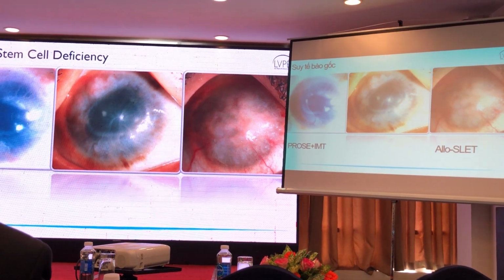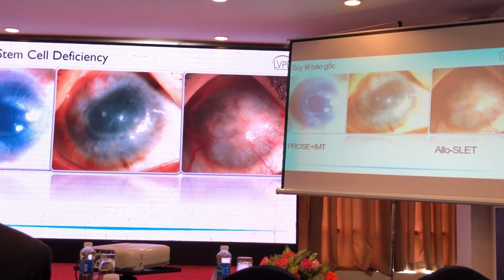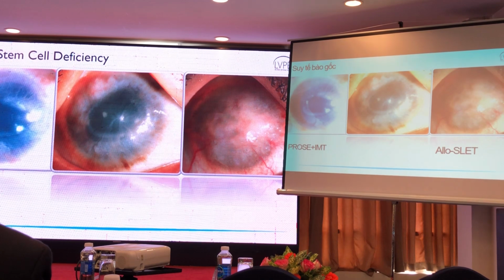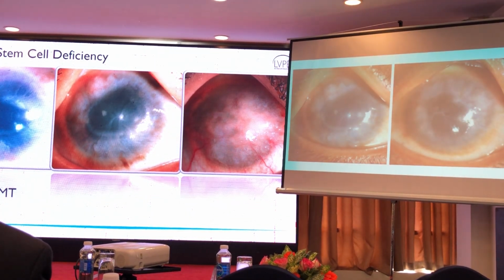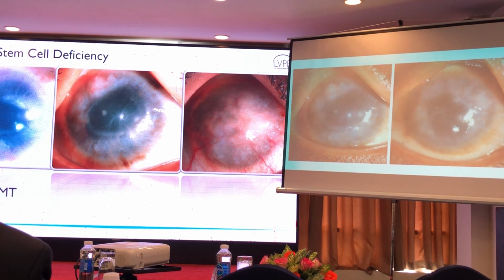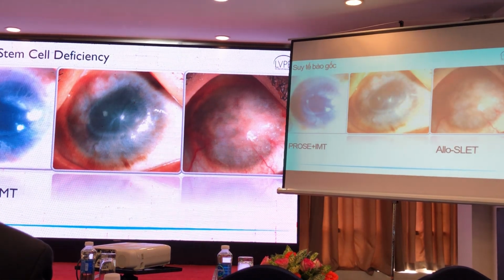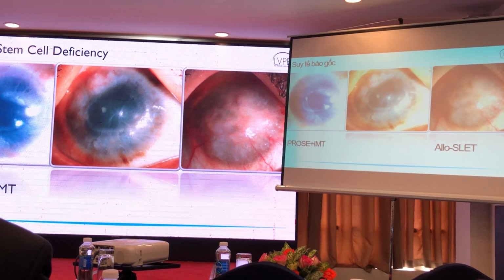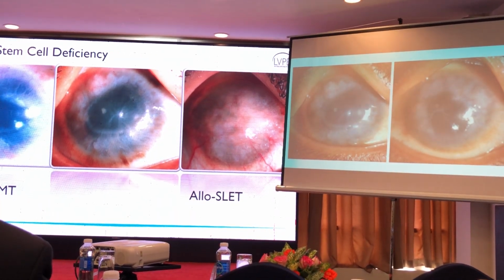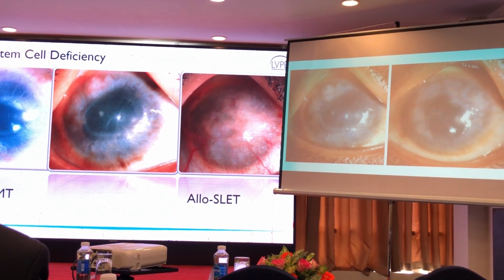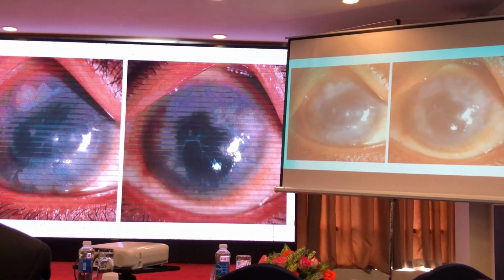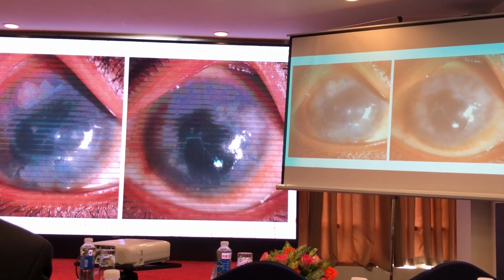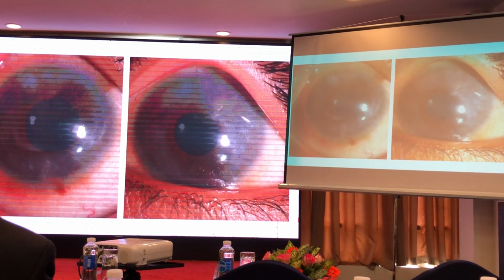So at the other end of the spectrum, where the patients have a limbal variant of vernal keratoconjunctivitis, in the severe form of the disease, they can have limbal stem cell deficiency. So if the patient has a central clear area of the cornea, the patient can be managed with Crow's lenses and immunomodulatory therapy. Whereas if the patient has this kind of a picture, then they are treated with limbal stem cell transplantation.